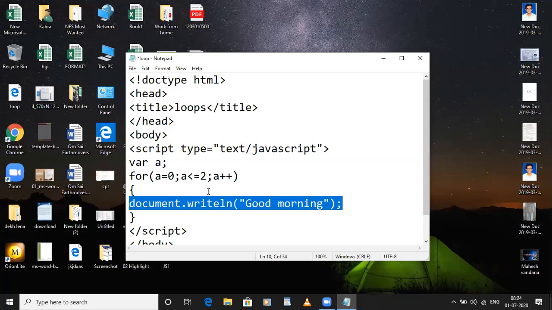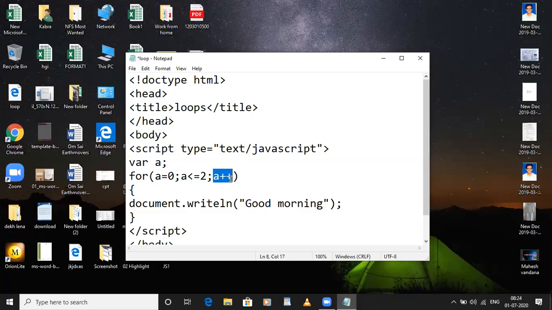Then after executing this statement, it will increment the value of the variable. After incrementing, it will check whether the incremented value satisfies the given condition. Then it will move inside the block. Likewise, it will iterate the given statement till this condition becomes false.